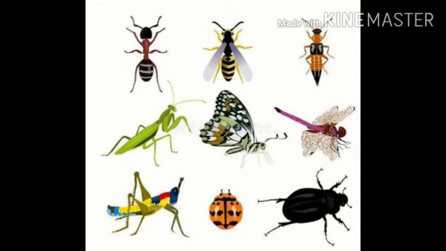So, today we have learned many things about the insects. Insects have 6 legs. They have antennae. Some insects have wings. What do they eat and how do they complete their life cycle? So, these small creatures are also very interesting to study in our nature. Actually, they are nature's gift.